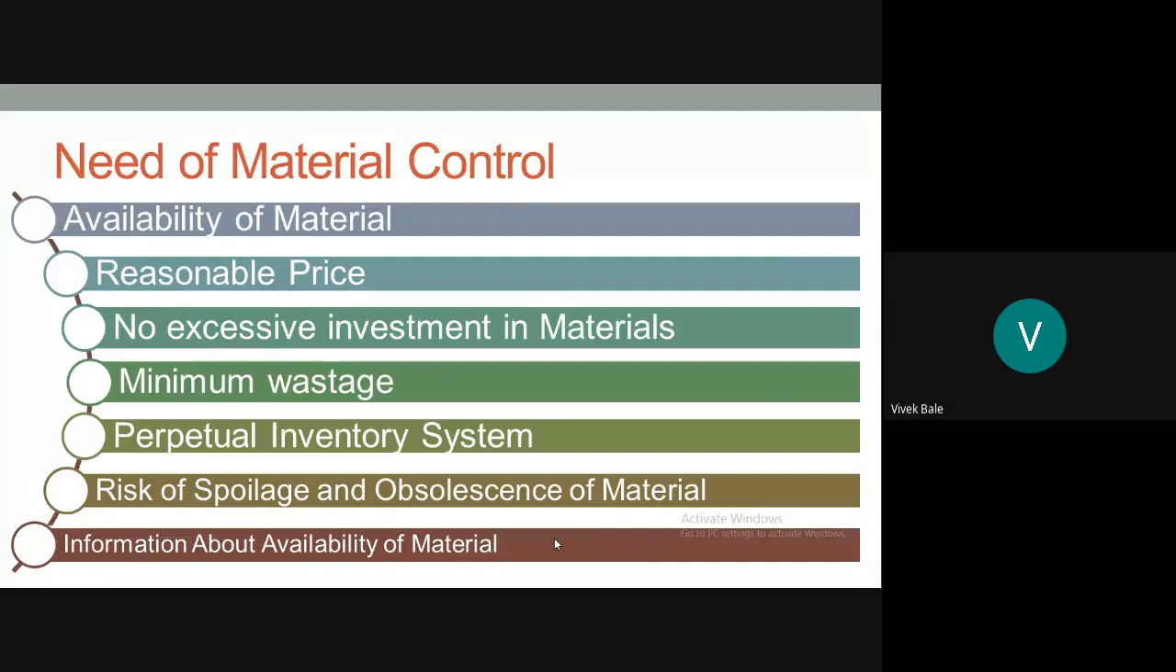See, information about the availability of material will be kept by the storekeeper, and this information will be made available to the management, so that management will take a decision regarding when to place an order and when to complete that particular order. So this information will be made available, and therefore there is a need of material control.